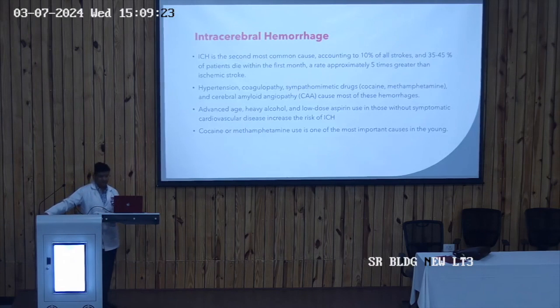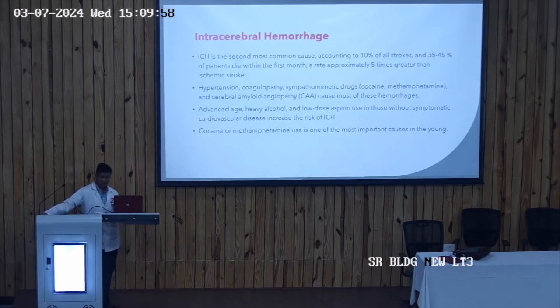And a rate which is approximately 5 times greater than the ischemic stroke. So the prognosis or the mortality is much higher in the hemorrhagic stroke in comparison to the ischemic stroke. And there are different etiologies which can lead to the intracerebral hemorrhage, and the most common one is hypertension. Then coagulopathies, use of sympathomimetic drugs like cocaine and methamphetamine, and cerebral amyloid angiopathy. So these are the different causes which can lead to the intracerebral hemorrhage or the intraparenchymal hemorrhage.